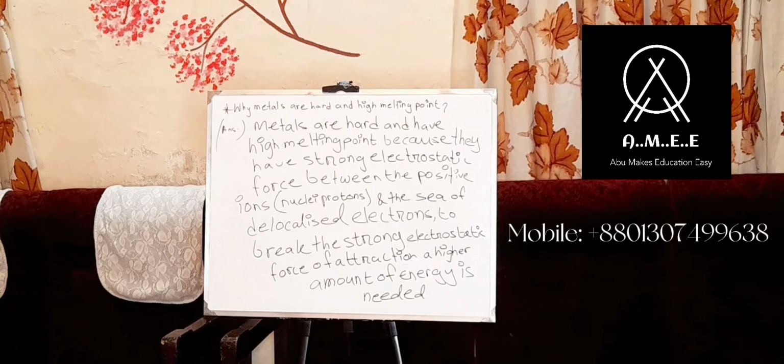To break the strong electrostatic force of attraction, a higher amount of energy is needed. Full stop. So this is the answer to why metals are hard and have a high melting point.